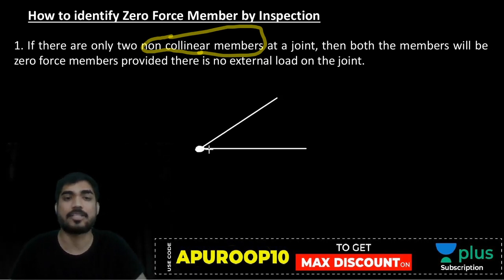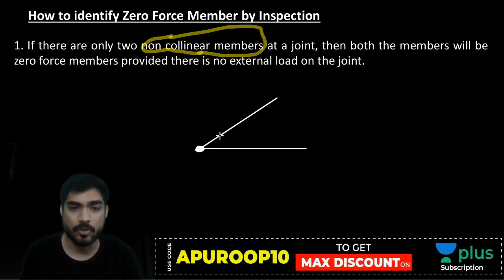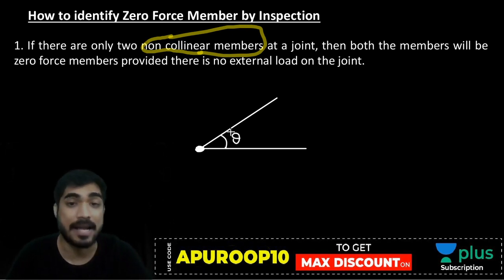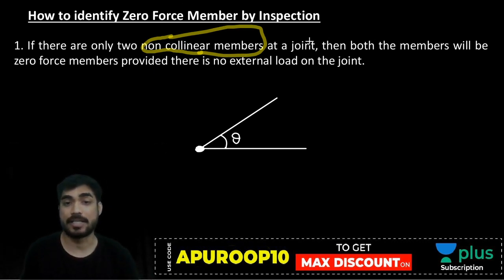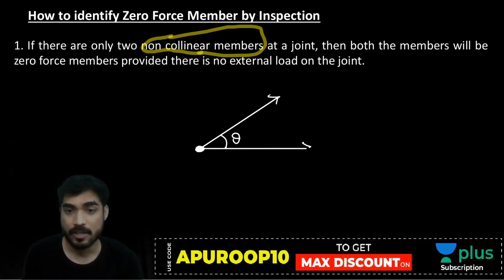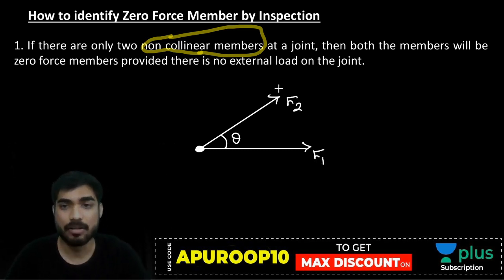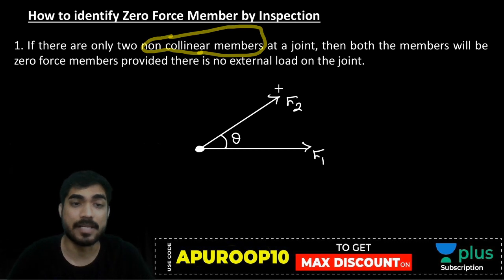So let's say this is the joint and there are two non-collinear members. They are at some angle and there is no external load on the joint. Then both the members will be zero force members.